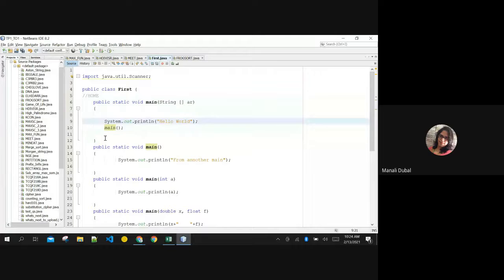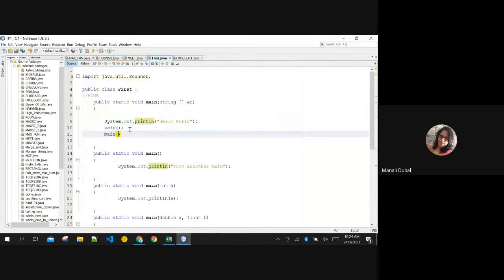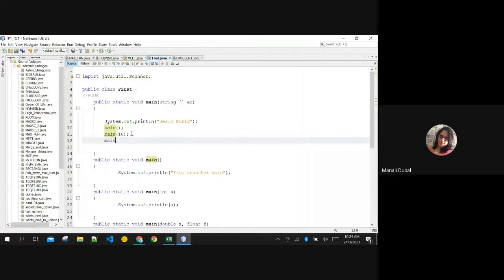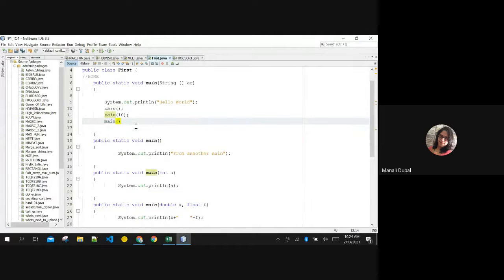But from your home main, if you want to take a flight to Bangalore, you can, but then you have to take the flight with so-and-so ticket. I have to pass some integer value here in order to execute this body. Same here: I want a double and a float. I need to pass some double value and also some floating point value. See the difference? I'm using double and float to differentiate between them.